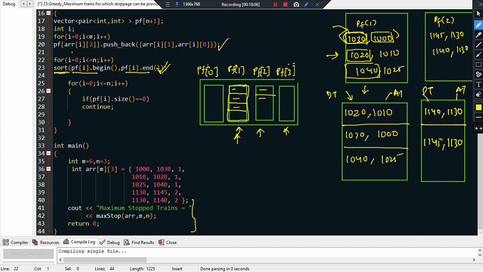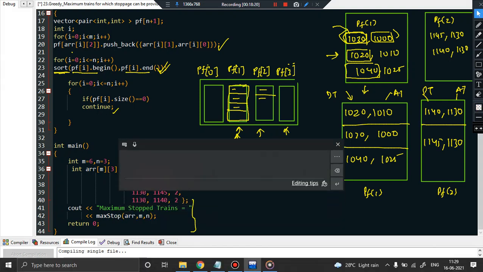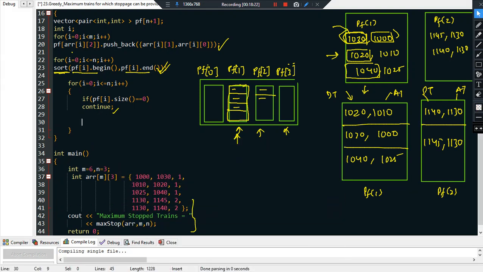Now we are going to traverse through each of the platforms. Platform 0 is empty, so continue. Move to platform 1. This is my platform 1, and this is my platform 2. Platform 3 is also empty because no train is scheduled there. So now what we will do is apply the activity selection problem as per our algorithm. And once again, please refer to the activity selection algorithm first before watching this video.